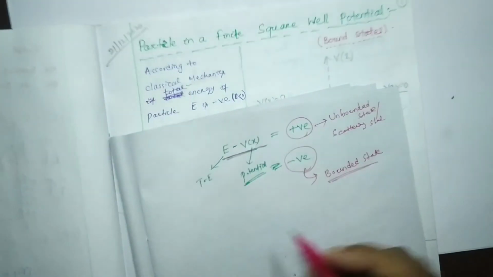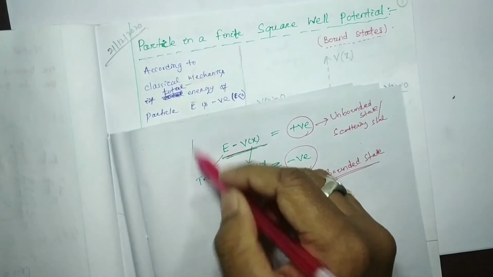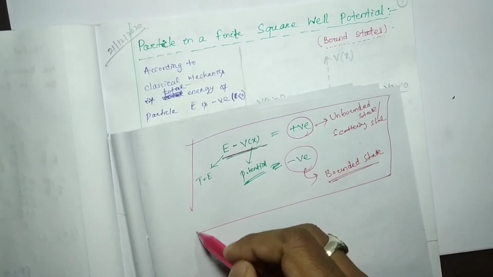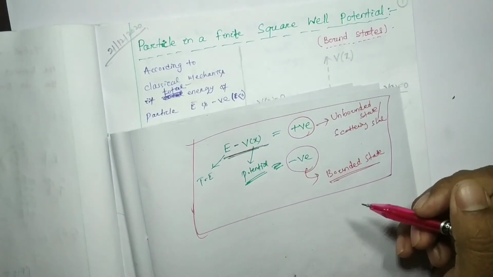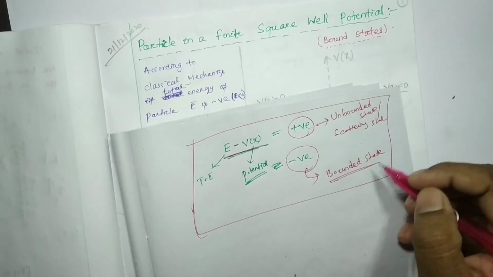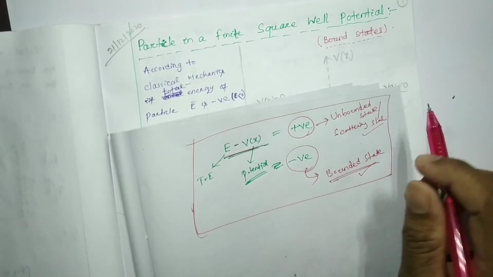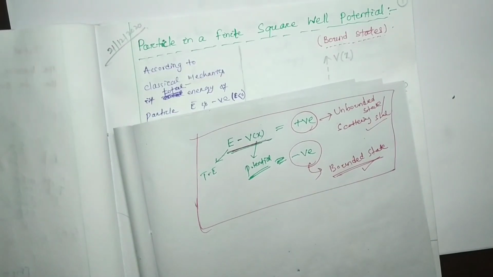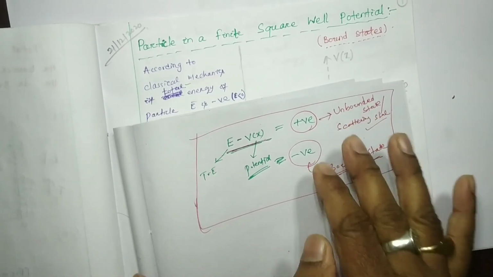Okay, so you have to remember this whenever you identify bounded and unbounded states. So go through this video and try to watch it carefully, and finally just